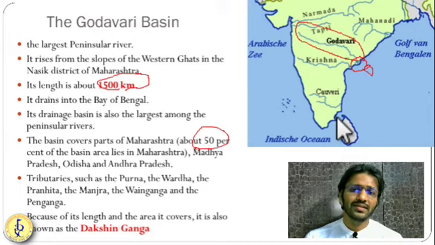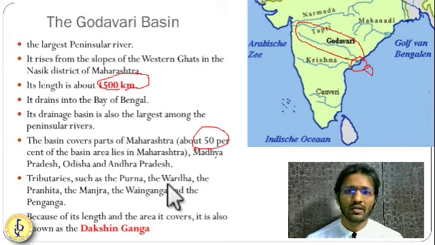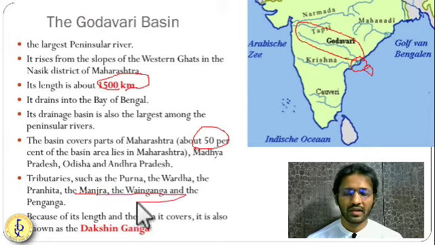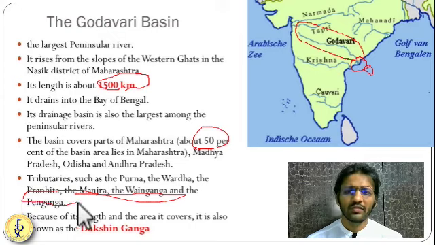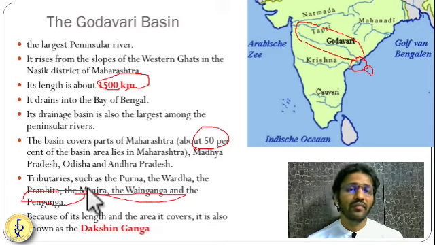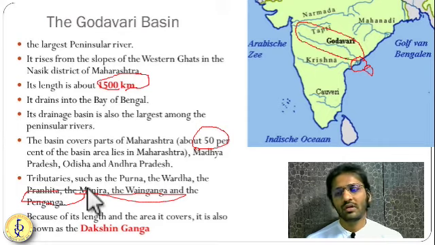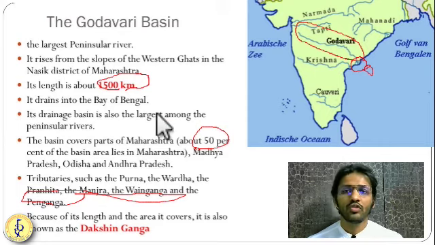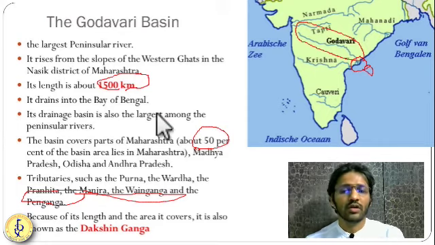It has tributaries like Purna, Wardha, Pranhita, Manjra, Wainganga, and Penganga. These are very few tributaries. I am going to give you many more; almost 10 to 20 tributaries are there, all very important. Left bank tributaries, right bank tributaries, we are going to see in the class how we can do this. So this is one of the very important rivers.